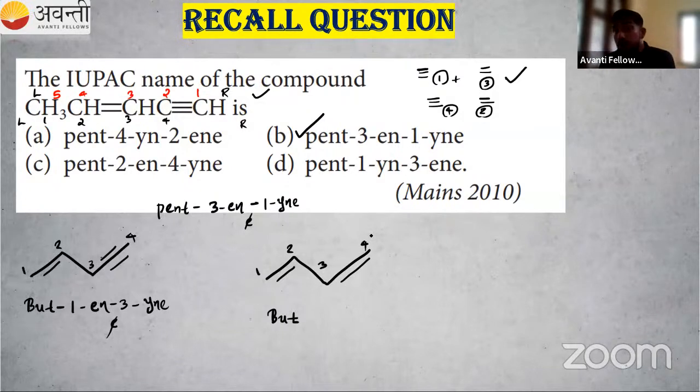If I start numbering from right, then also 1, 2, 3, 4. So double bond is getting number 1 and number 3. So I can write hyphen 1, 3. Okay, 2 double bonds are coming, right? So I have to write diene.